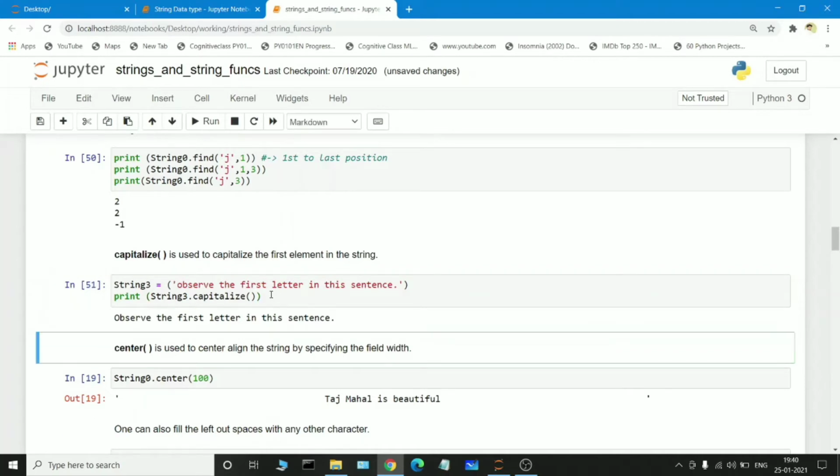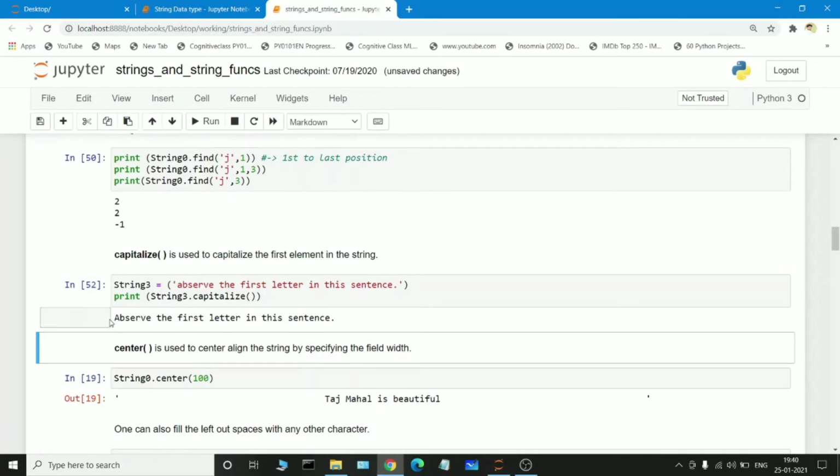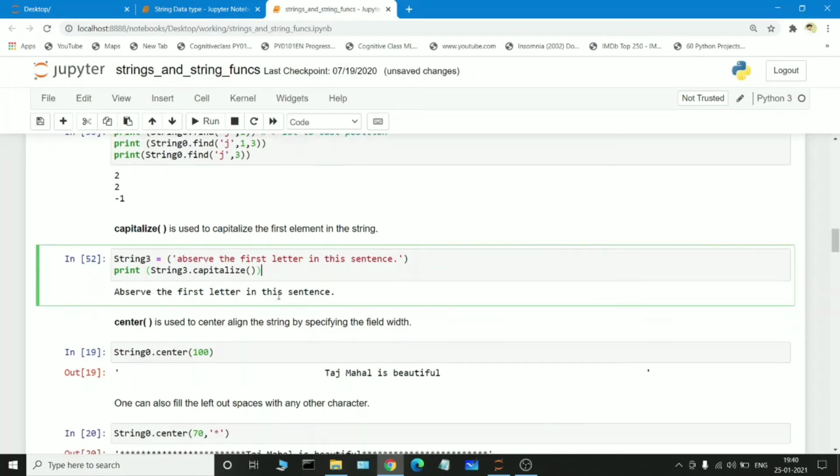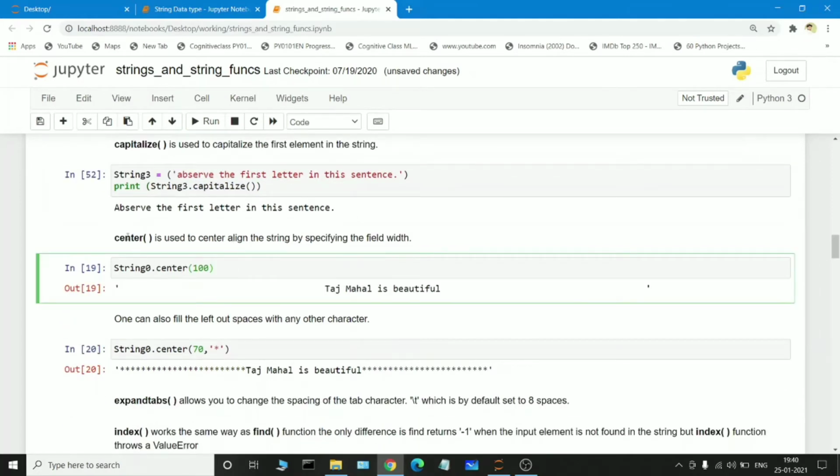If I execute this cell, see, the small letter is converted into a capital letter. For example, I am giving a small a here, and if I execute it, automatically the starting position becomes capitalized. So this is how the capitalize function works. In the next we will discuss the center function.